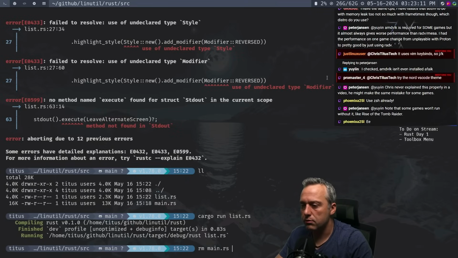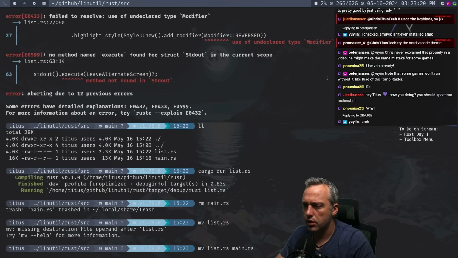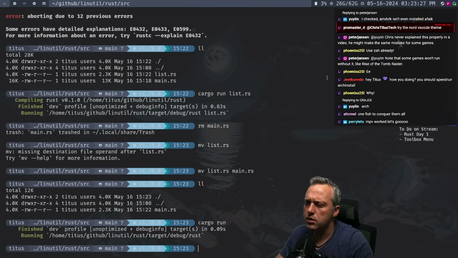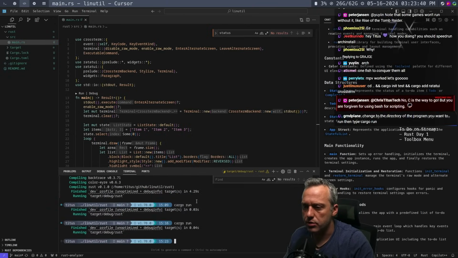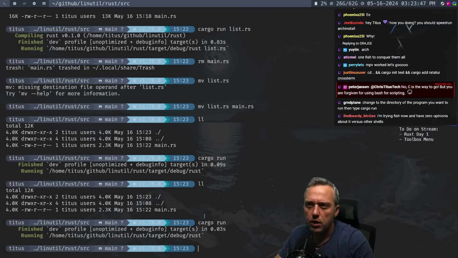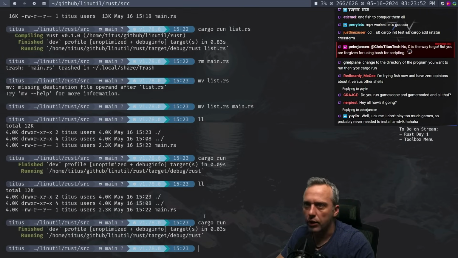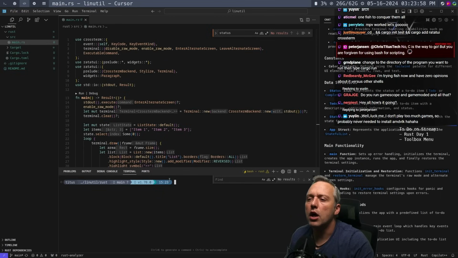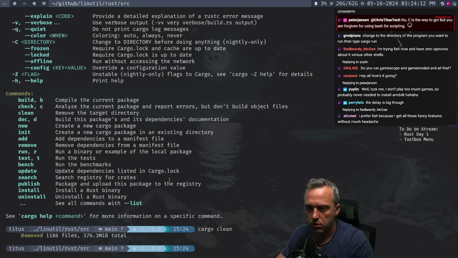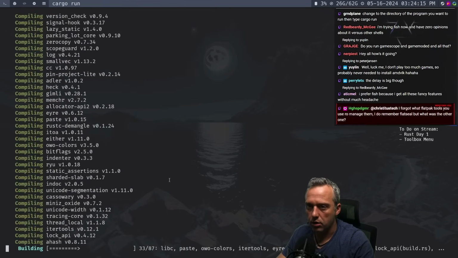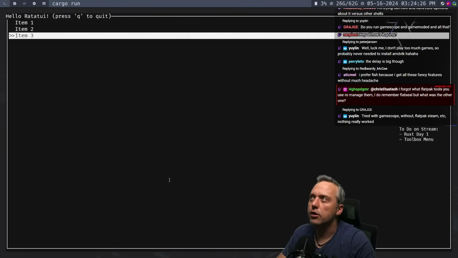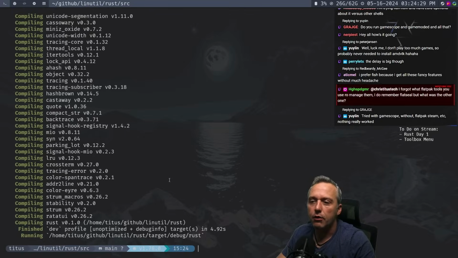Let's just remove main. And we're just going to call this main.rs. All right. Cargo run. Oh, why did it not? Oh, maybe it's still stuck in memory. My bad. I was like, interesting. No, it still didn't. Or is that your list? No, that's not your list, is it? No. We needed like a cargo clean command, right? Yeah, cargo clean, I bet you. So let's remove all that. Now let's do a cargo run. Nice. Okay. So then we got the very good. That's exactly what I need. Thank you. A very simple.